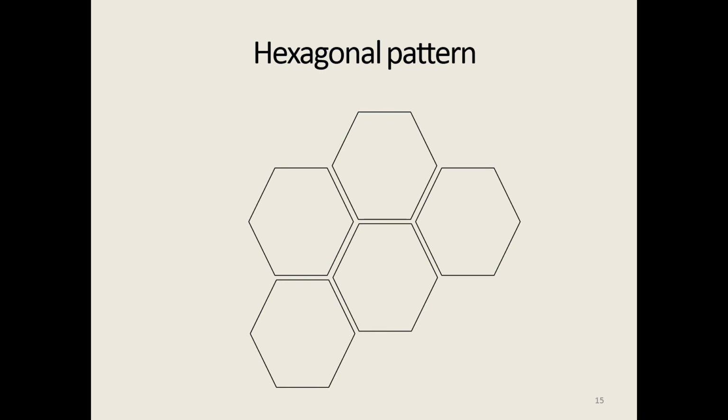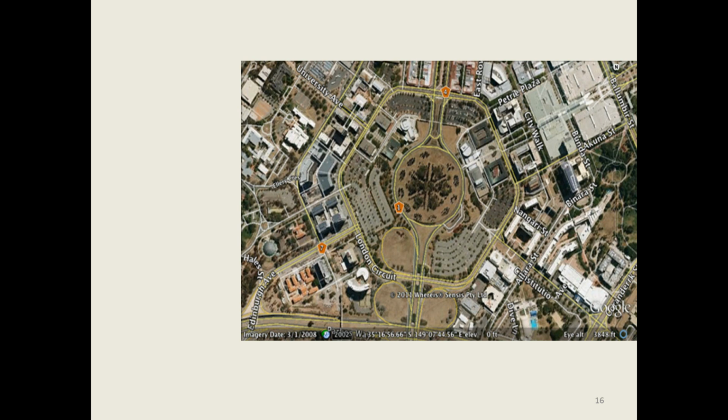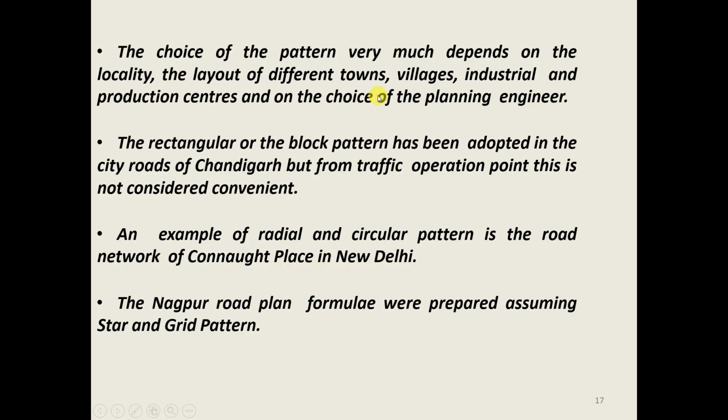This is the hexagonal pattern. As the shape here is like a hexagon, it is called the hexagonal pattern. Here you may consider this as a hexagonal type of layout of the roads in this area.